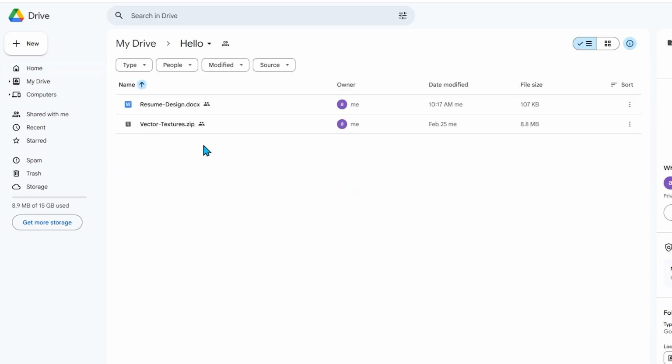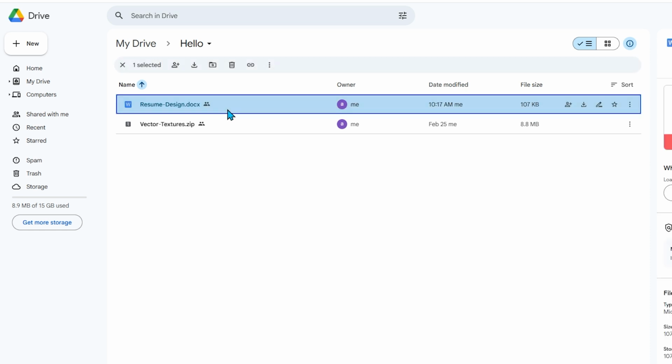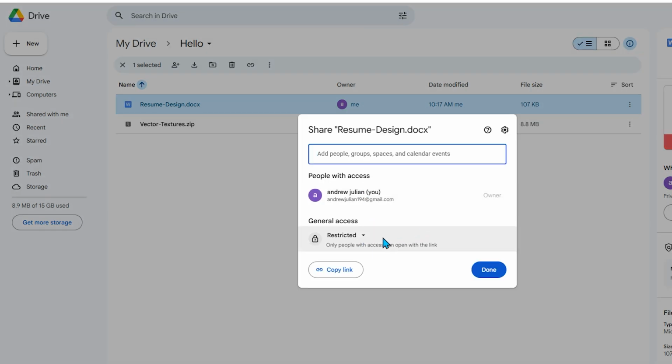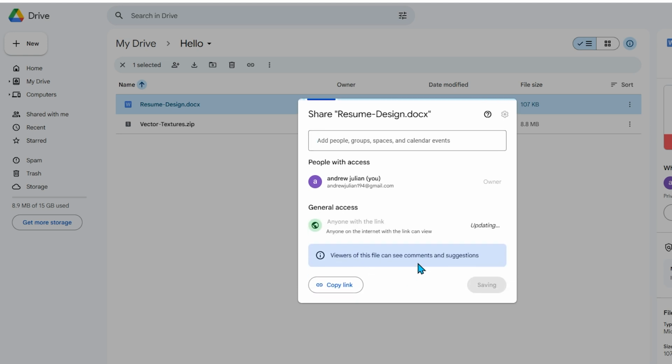After you make the folder and upload your files, locate your uploaded file and right-click on it to open the Options menu. Select Share, then click Share again. When the sharing window appears, click the Restricted Access setting and change it to anyone with the link. Wait for the permissions to update.